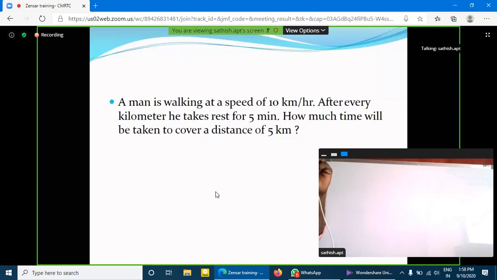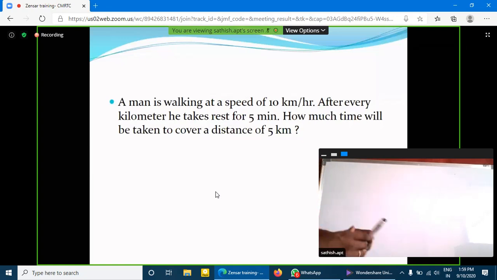So here, what is the speed? 10 kilometers per hour. What is the total distance? 5 kilometers. He is taking a rest for 5 minutes after every kilometer. Here the total distance is 5 kilometers, but the rest time is at 4 points only. At the first kilometer milestone 5 minutes, second, third, and fourth kilometer milestone. So only 4 times he's taking rest.